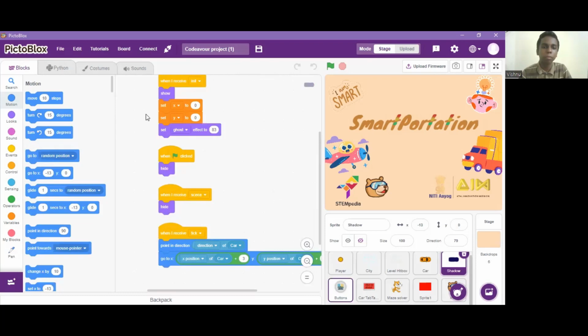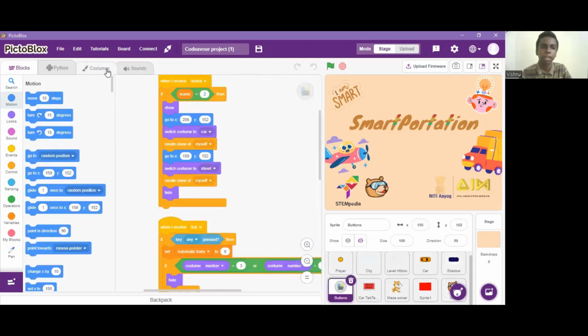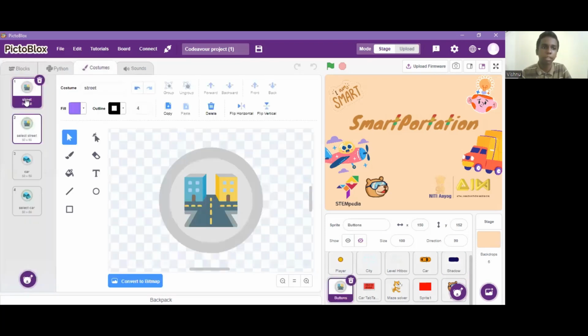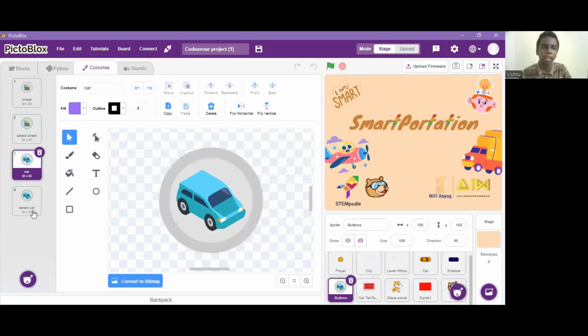So we have 2 buttons. In the costumes, we might have 4 buttons. These are street selection and car selection.